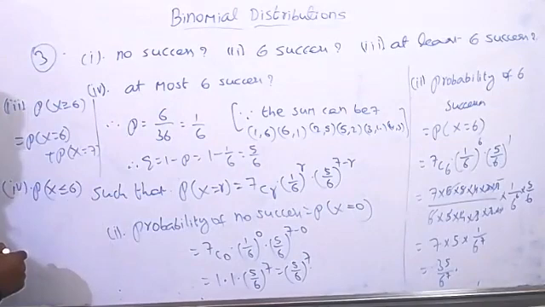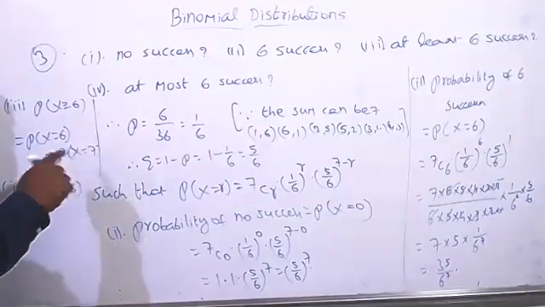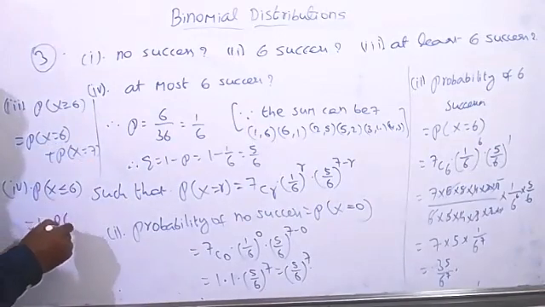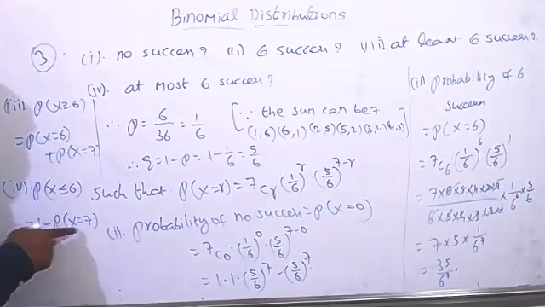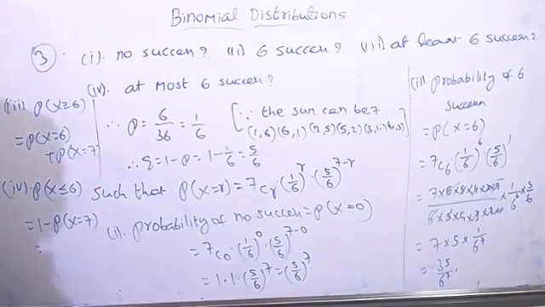Correct now? It means from 0 to 6 all are required, but 7 is not required for us. So directly we can write 1 minus the probability of x equal to 7. Just find this value. Yes, you can do it now. Find 1 minus probability of x equal to 7.